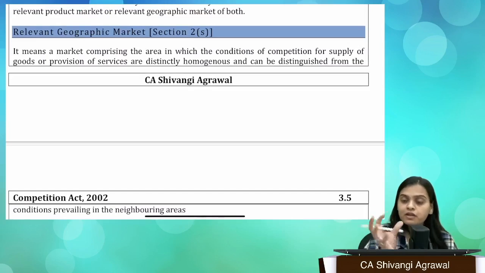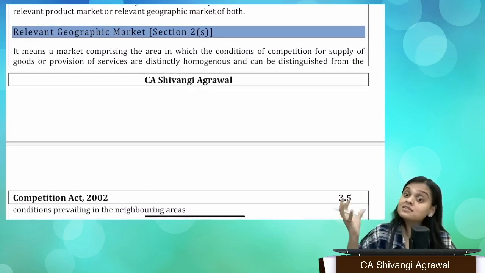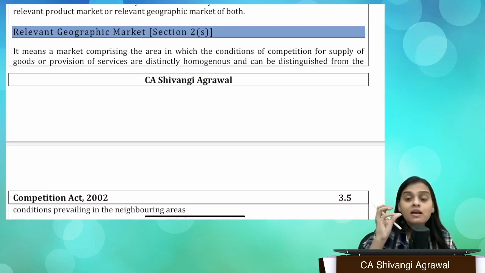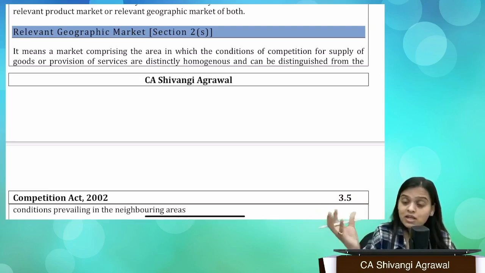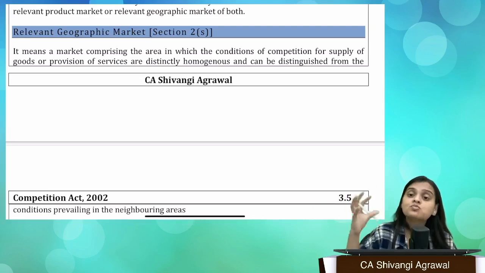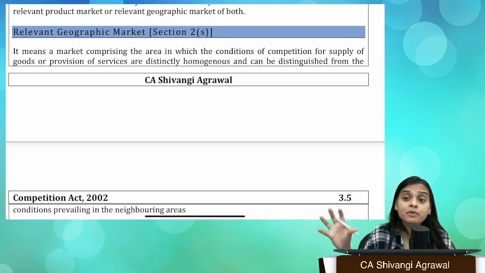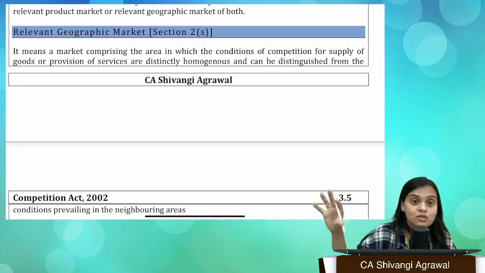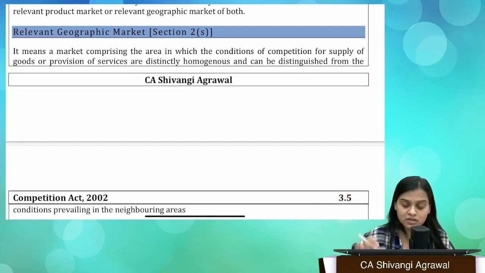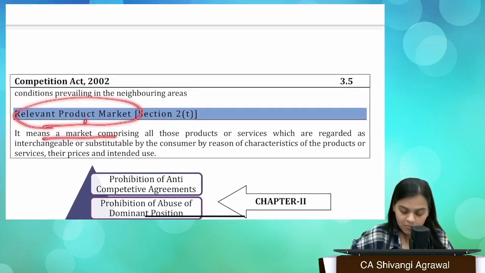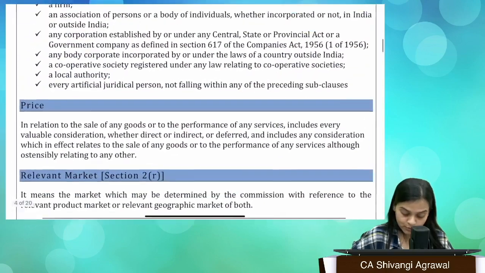So supposedly if we are dividing this particular territory, that this is one geographic market and this is another geographic market, right? Why are there other geographic markets? Because maybe the state has changed, so there are different laws, there is more transportation cost, right? Or maybe the people in that area prefer something else, so they have different preferences, right? So based on that, we'll look at the factors, then we'll have a better clarity. Relevant product market is a market comprising all those products which are regarded as interchangeable. I already told you this.